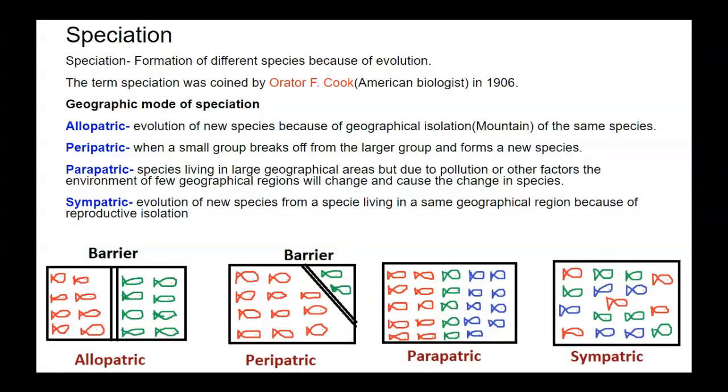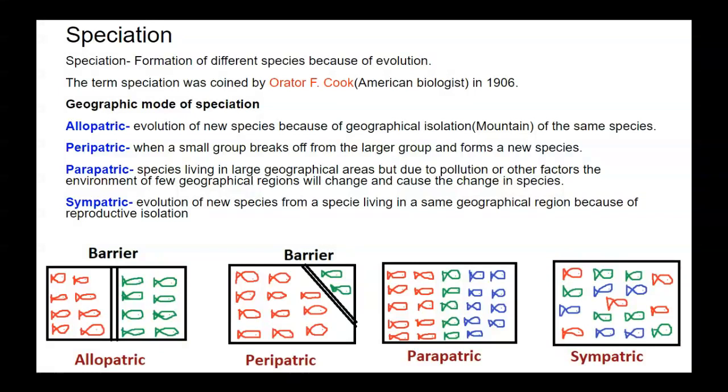The next one is parapatric. Species live in a large geographical area, but due to pollution or other factors, the environment of a few geographical regions changes and causes change in the species. In the figure you can see three different species living in the same geographical region, but the change is because of change in environment in that sub-region, like the species living in the green belt, which has a different environment than the red and blue belts.